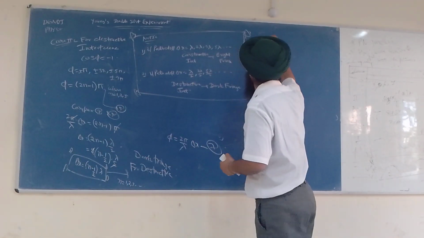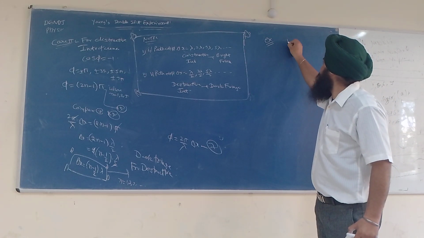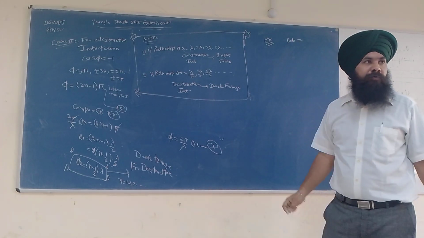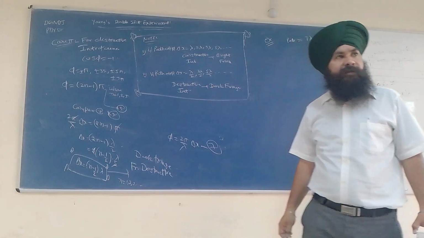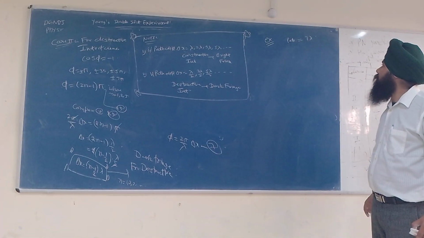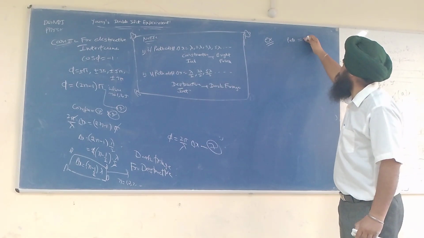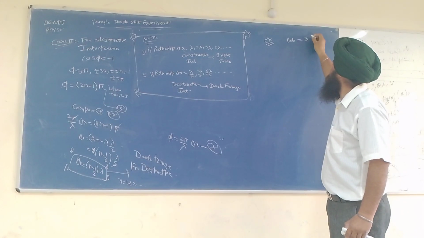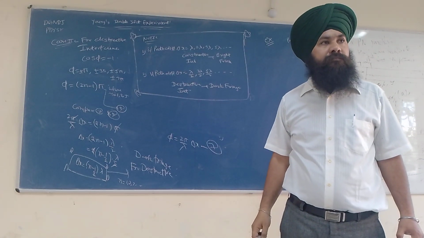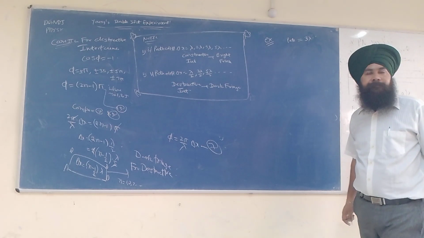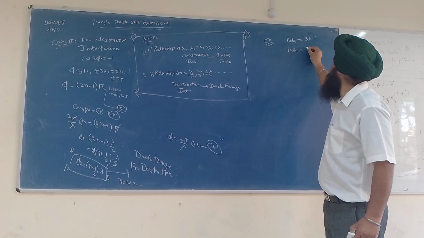Let us say wave number 1 traveled a path distance of, let us take a simpler one, 3 lambda, and wave number 2 path is 7 lambda by 2.